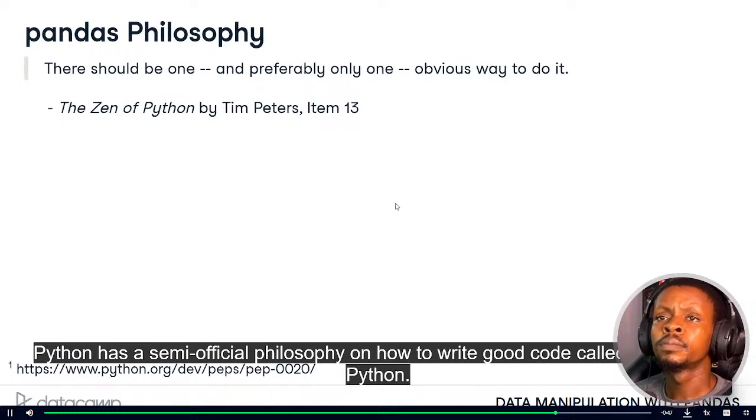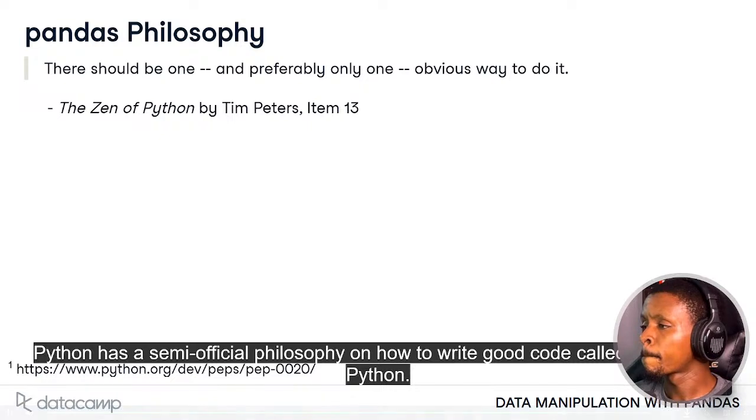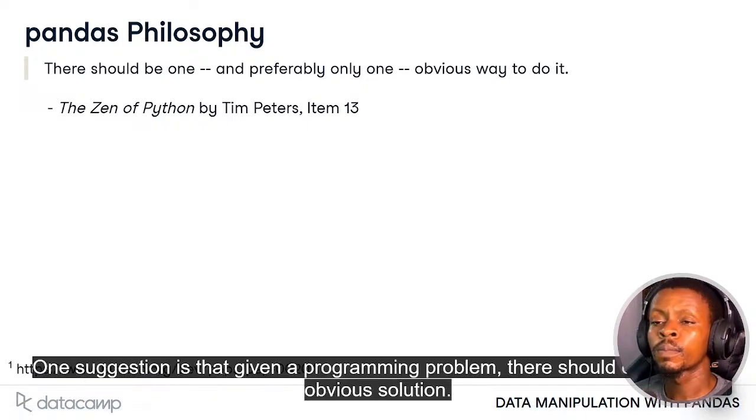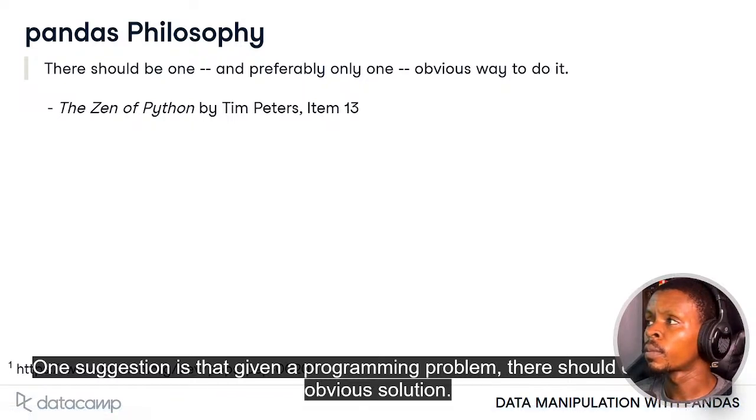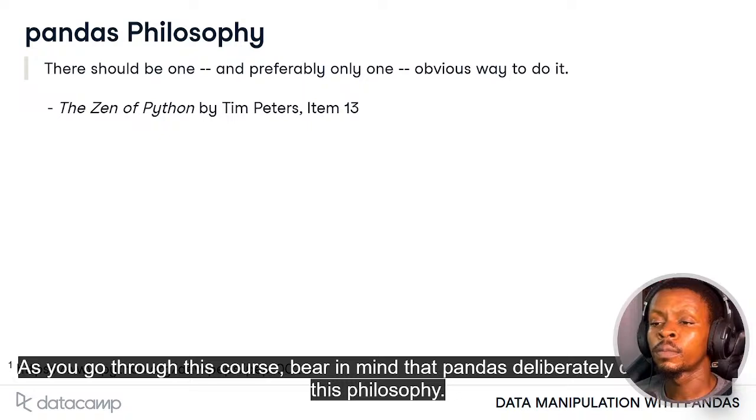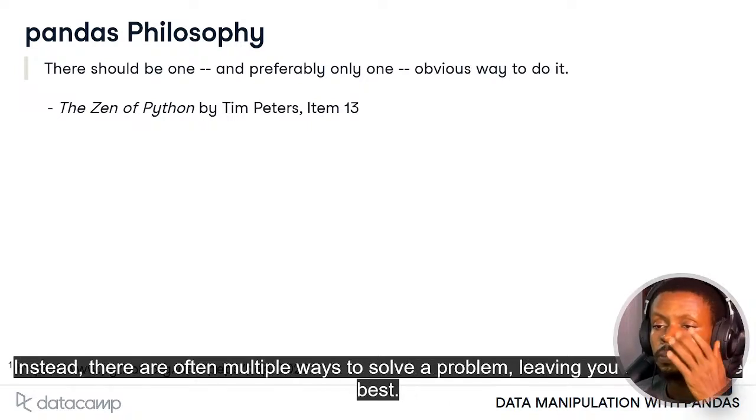Python has a semi-official philosophy on how to write good code called the Zen of Python. One suggestion is that, given a programming problem, there should only be one obvious solution. As you go through this course, bear in mind that pandas deliberately doesn't follow this philosophy. Instead, there are often multiple ways to solve a problem, leaving you to choose the best.